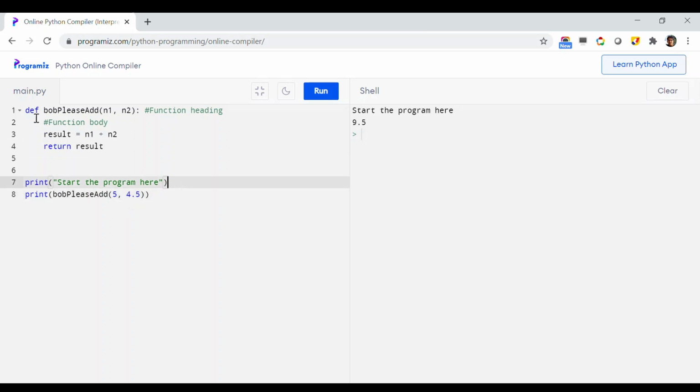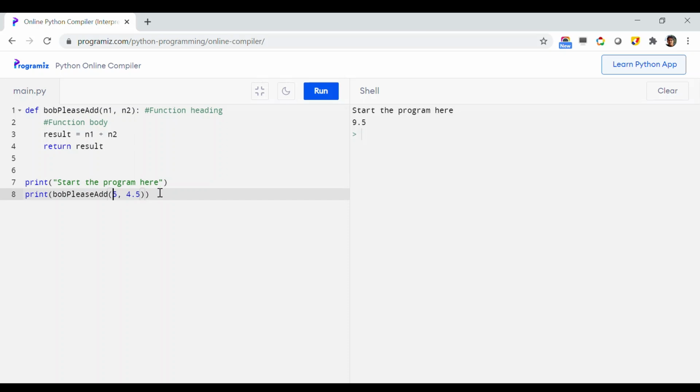So whenever you are starting a block of code with this def keyword, the Python interpreter already knows that this is a function, and it does not execute it in the beginning or anytime. It does not execute it until it is called explicitly. Okay, so that's how the function works.